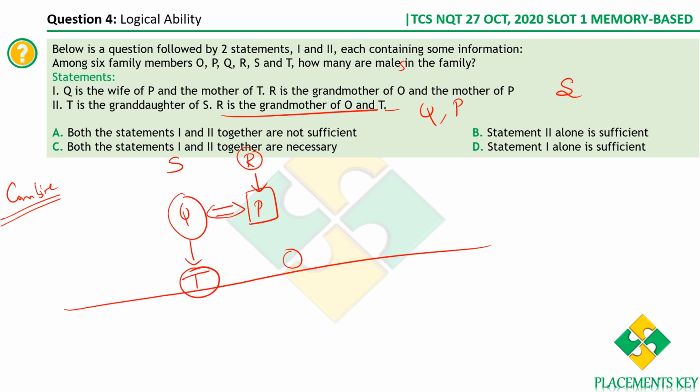So even on combining, this is the family tree that we were able to draw. In this, we are able to find the genders of P, R, Q and T, but not S and O. Therefore, we can't really find how many males are there in the family despite combining both the statements. Therefore, option A is the right answer. Both the statements 1 and 2 together are not sufficient.